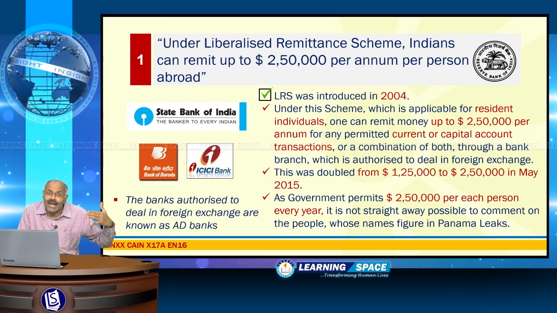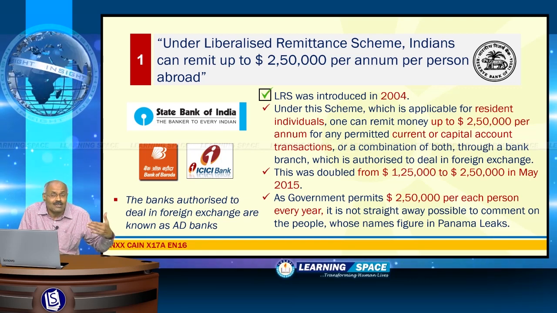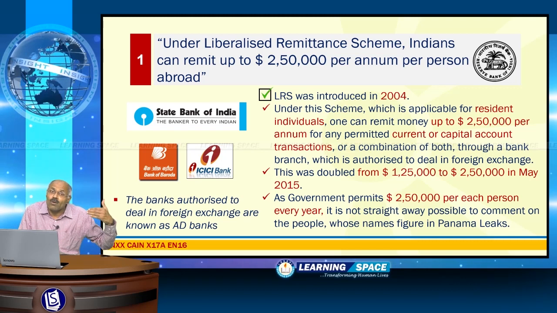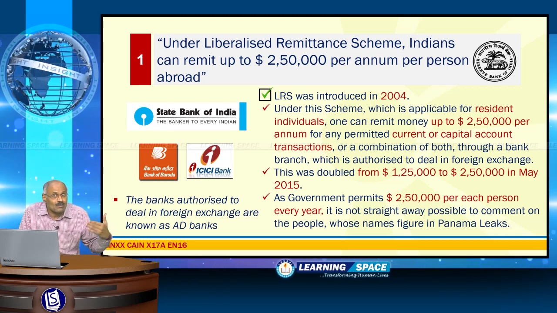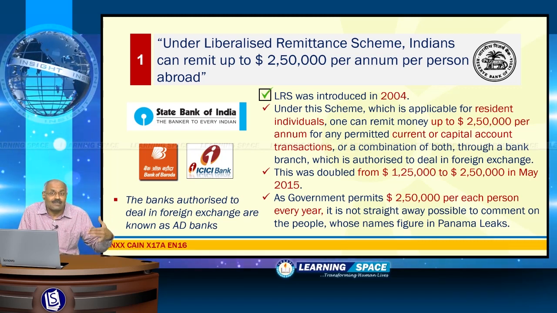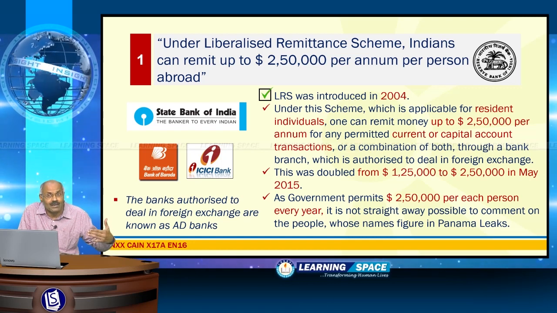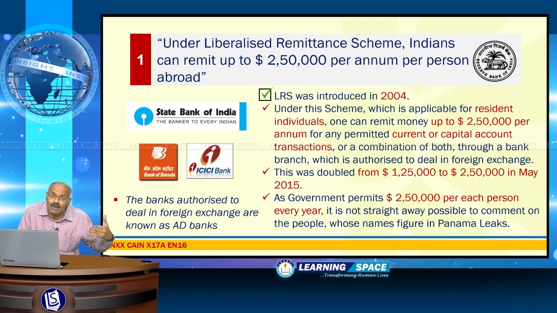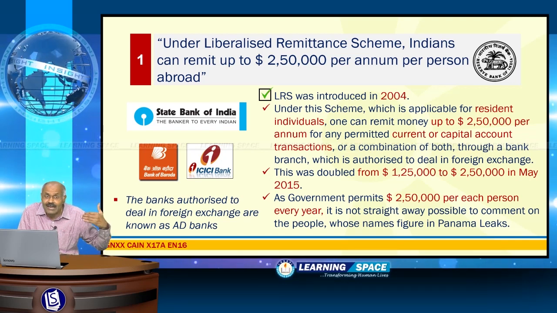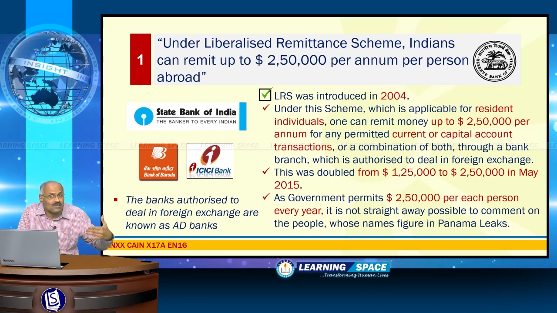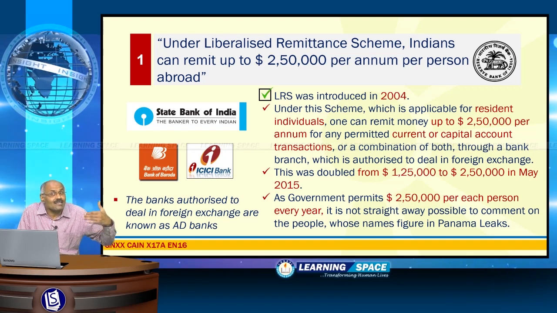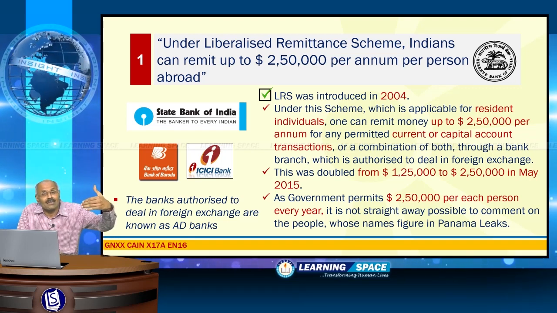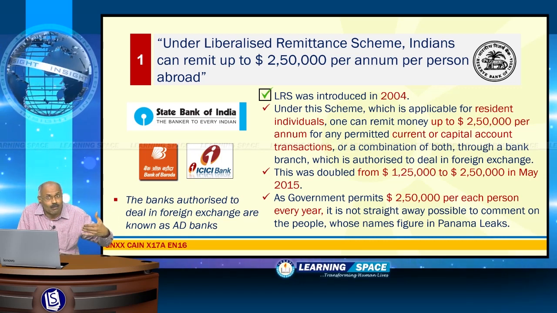Don't forget, the banks which are authorized to open demat accounts are known as depository participants. Similarly, the banks which deal in foreign exchange are known as authorized dealer banks. And here, through authorized dealer banks, we can send money abroad.